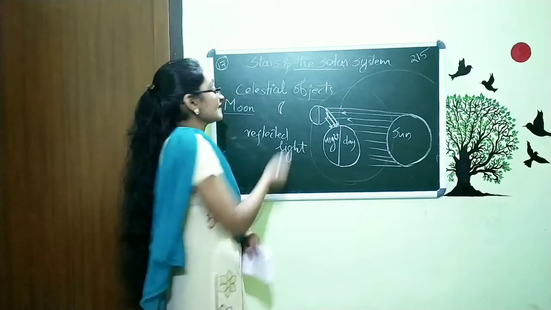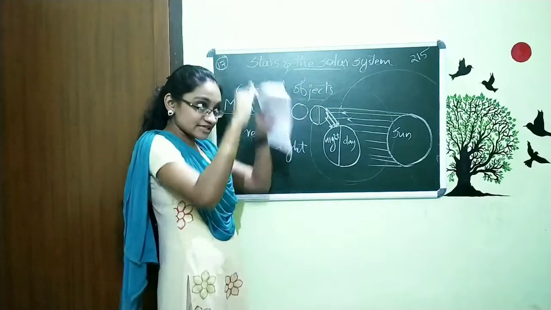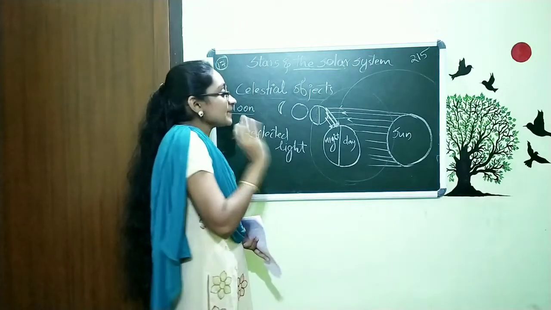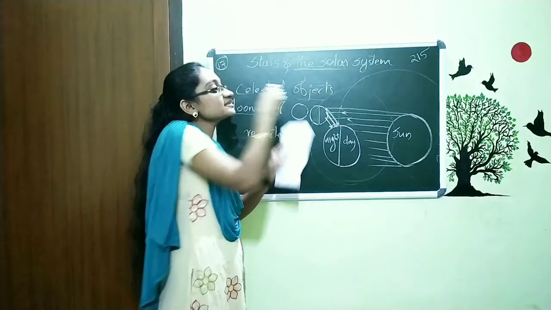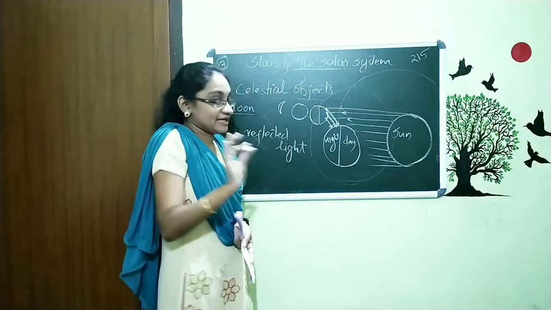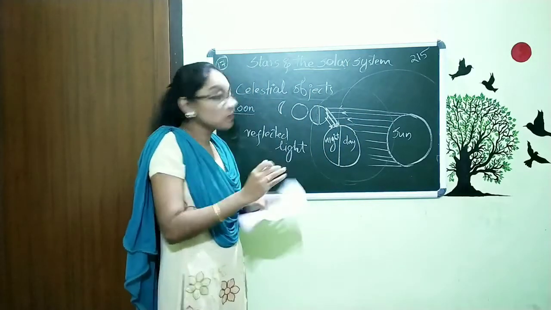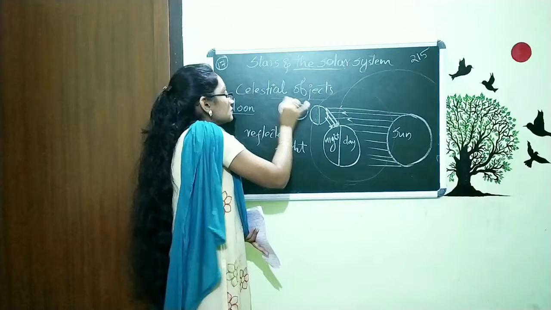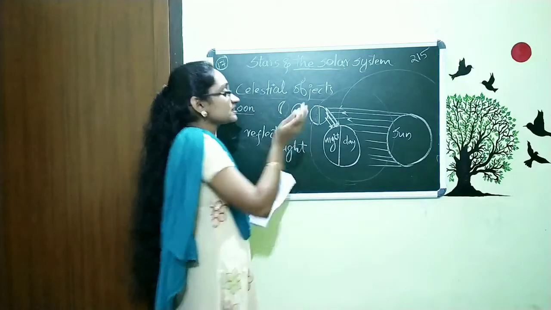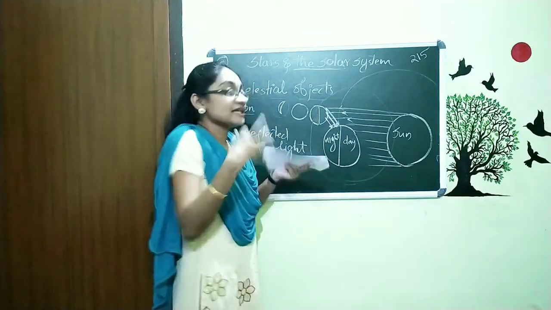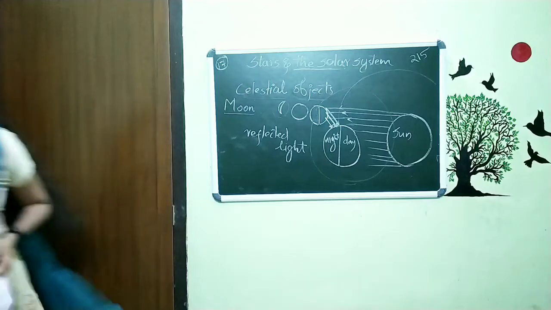At some time we can see the whole region of the moon and we see it as full moon. So by this change in the direction of the light hitting the moon, at some time the light hits only a small region of the moon and that's how we see a small region of the moon. And at a particular instant there are no such reflections, and that's how we see new moon.